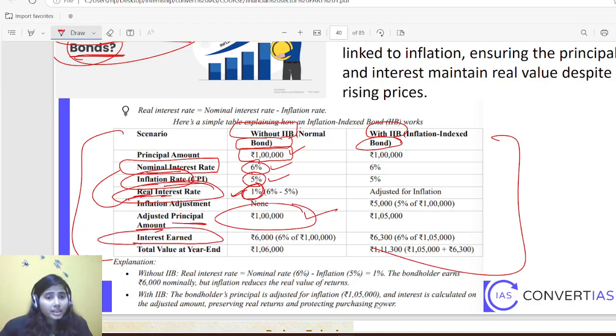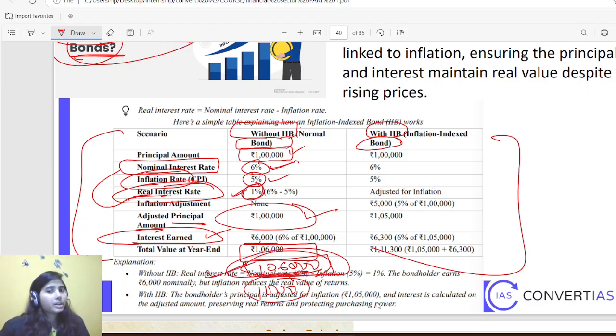Then what you are earning, interest earned, is 6,000. Why? Because you are getting a 6% interest rate, no? So you will be getting 1 lakh 6,000 at the end of the year. Actual earning will be 1,000 only. Why? Because 1 lakh 5,000 will be the value of your investment after a year, while 1 lakh 6,000 is what you receive.